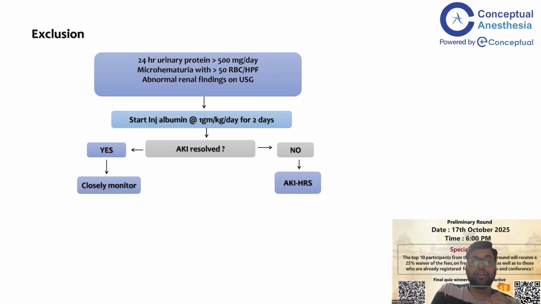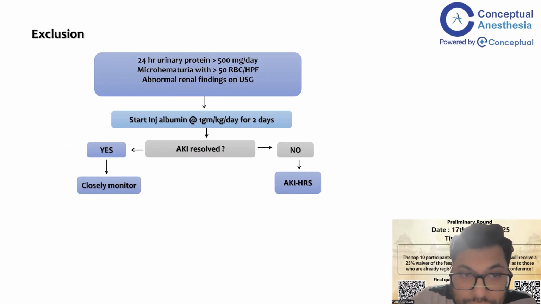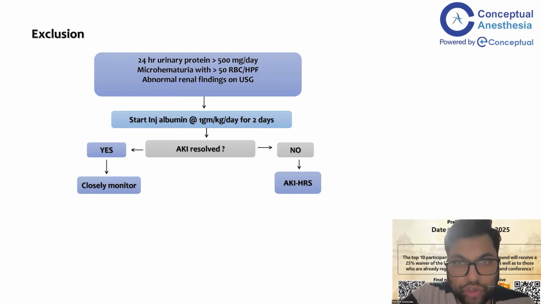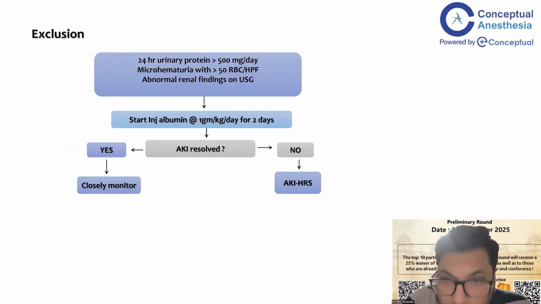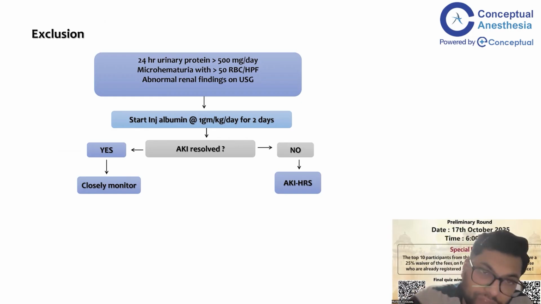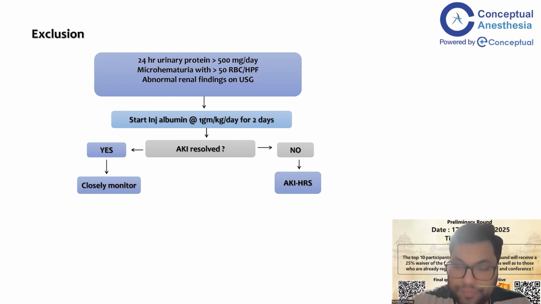Exclusion criteria. How do you exclude that this is not HRS or is something else? 24 hours urine protein more than 500 milligram per day, microhematuria, abnormal renal finding on USG. Start injection albumin 1 gram per kg per day for 2 days according to body weight. If this AKI is resolved, yes, closely monitor. If no, it is HRS.